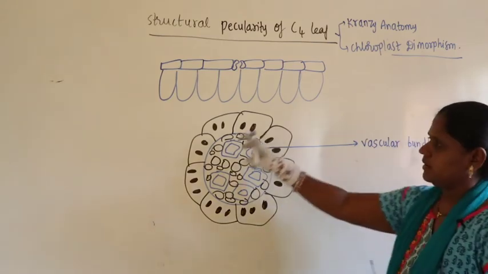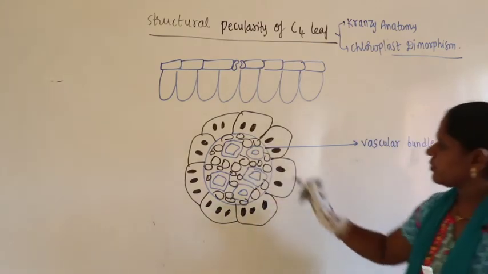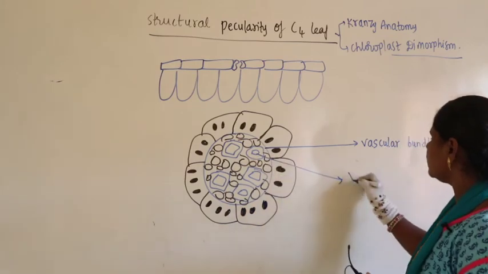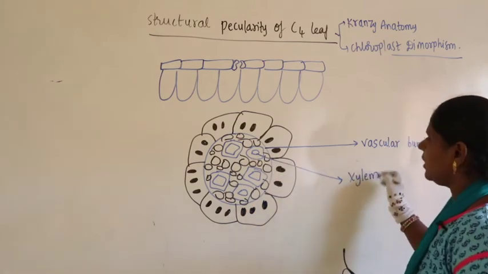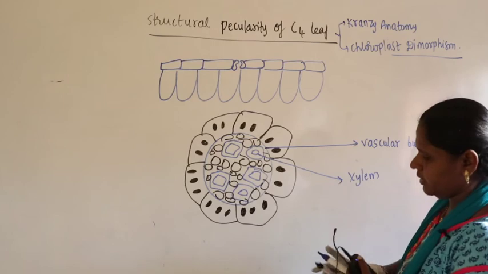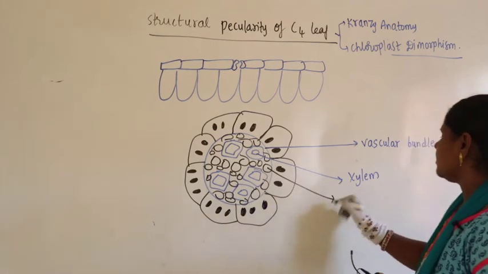What you find in the center is the vascular bundle. This is called xylem, and the black coloured ones are called phloem.